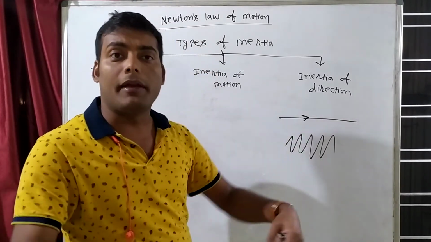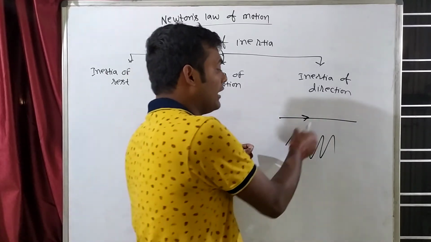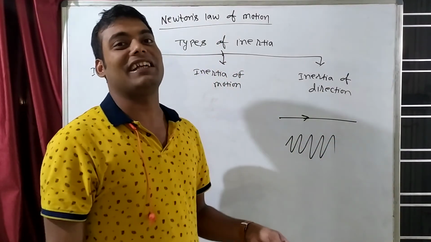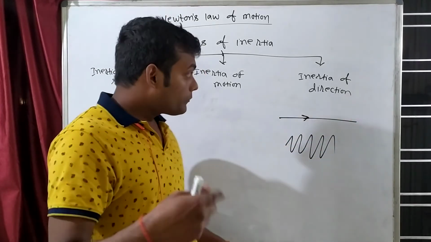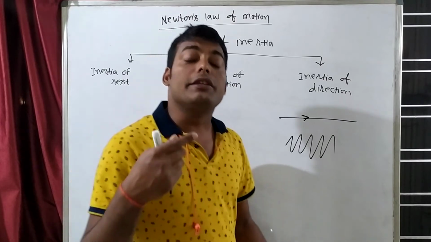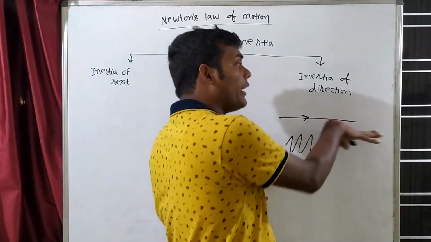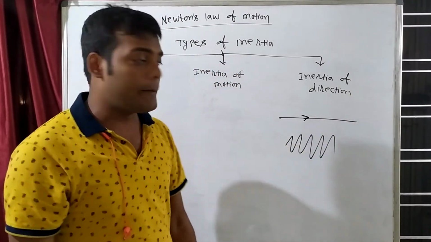For example, suppose you are driving a bike, अगर आप बाइक चला रहे हो और आपको हम बोले इस पाथ पे जाने, टिंग टिंग टिंग टिंग, will you go? You will be frustrated. Why? Because you have to change direction every time. So inertia of direction means you want to continue the same direction. If you are going in this direction, you want to go in this direction. You don't want to change the path.